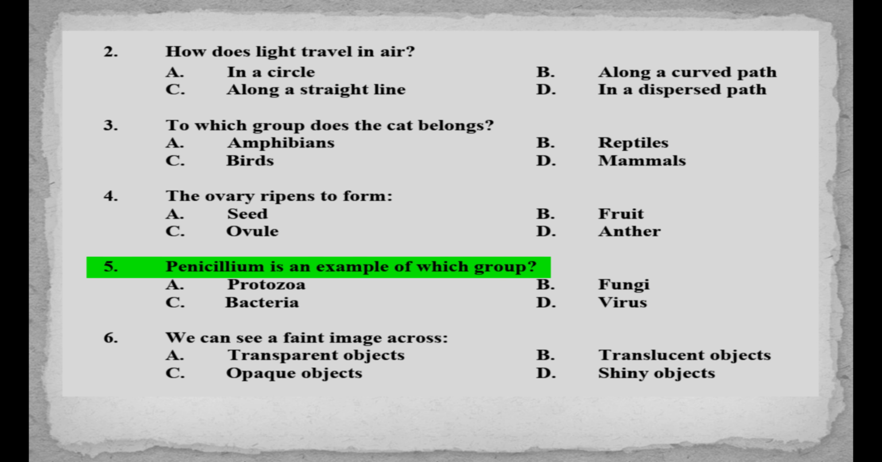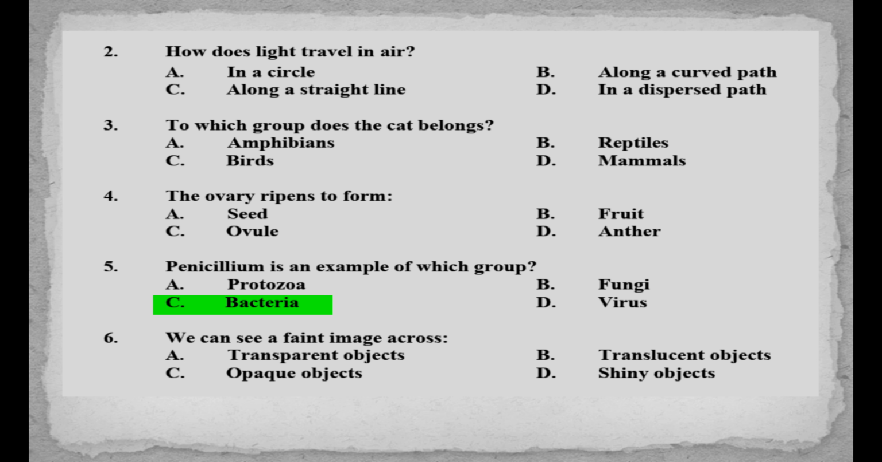Fruit. MCQs number 5. Penicillium is an example of which group? A. Protozoa, B. Fungi, C. Bacteria, D. Virus. Answer is option B. Fungi. MCQs number 6. We can see a faint image across A. Transparent objects, B. Translucent objects, C. Opaque objects, D. Shiny objects. Answer is option B. Translucent objects.